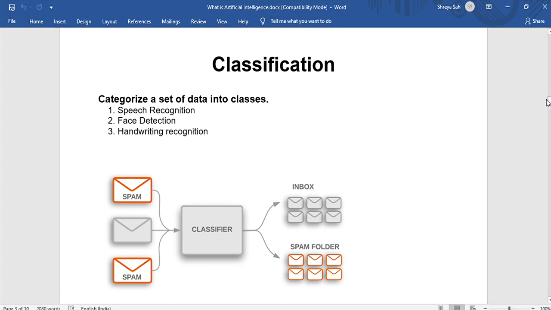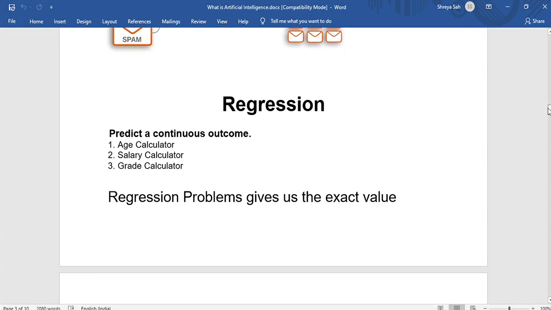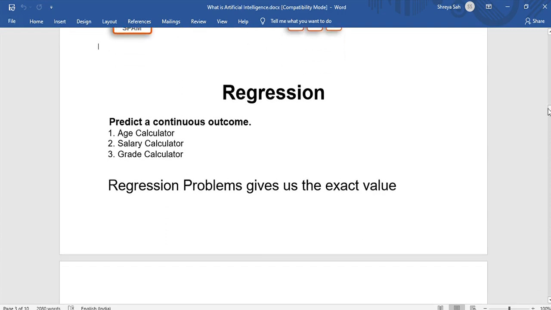Then moving on, we have regression. So what is regression? Regression is basically that based on the training data, our model will predict future values. Okay, so age calculator, salary calculator, grade calculator.